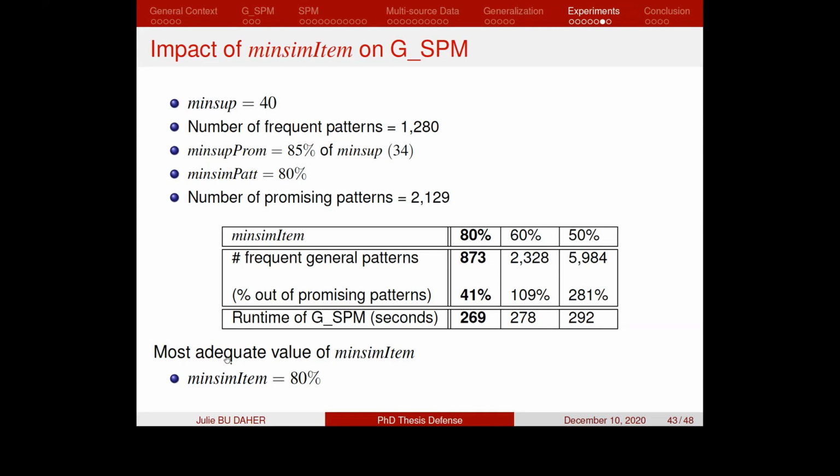However, concerning the runtime of the algorithm, we notice that the minimum item similarity does not have a significant impact on the runtime of the GSPM algorithm. Therefore, we consider that the most adequate value of the minimum item similarity percentage for this specific data set is 80%. It allows us to obtain a significant but limited number of general patterns in a limited runtime.